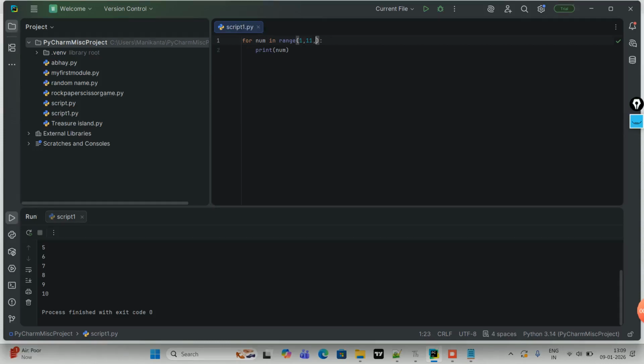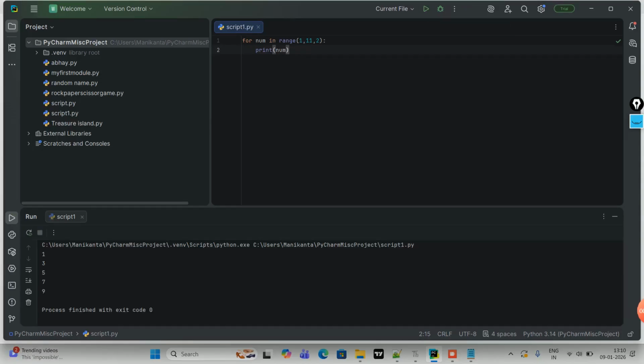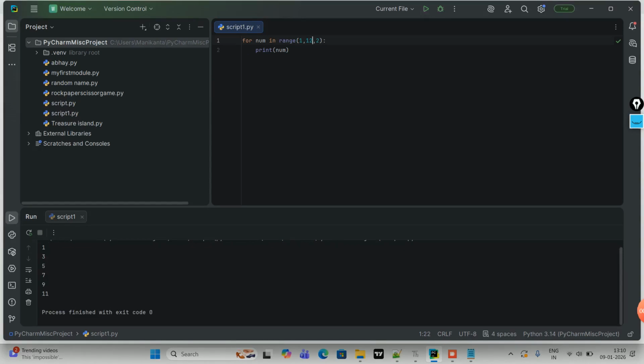But if I give comma 2, then what will happen? This 2 is nothing but the gap between the numbers. So the gap is 2, okay? It will print 1, then 3, then 5, then 7, then 9. 1 plus 2, 3. 3 plus 2, 5. 5 plus 2, 7. 7 plus 2, 9. 9 plus 2, 11. So it is crossing the limit, so it should not print 11, right? That's the reason. But if I go for 12 here, then 11 should get printed out. You see? Did you get the point?